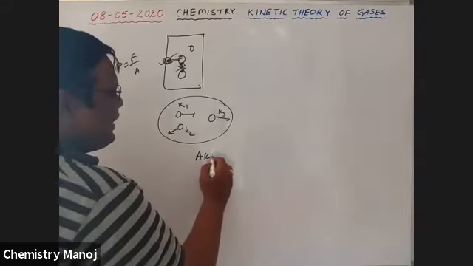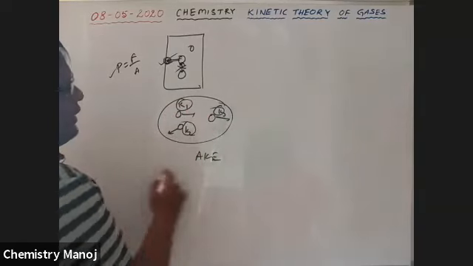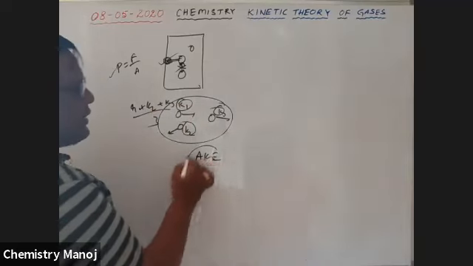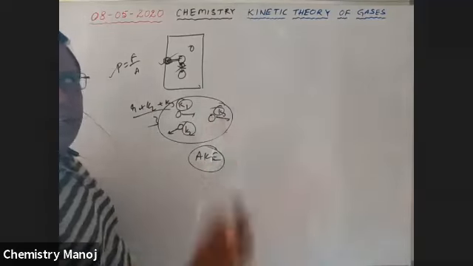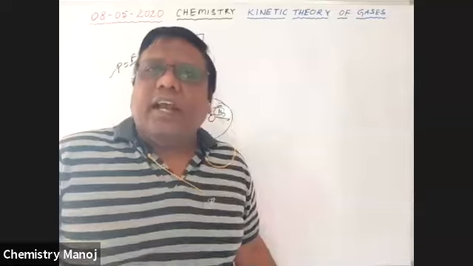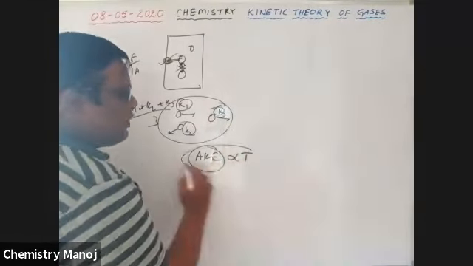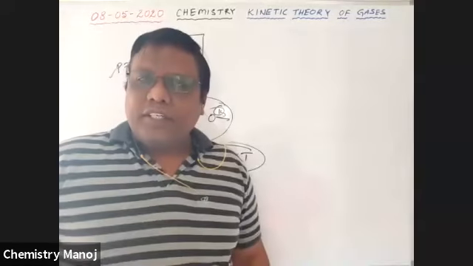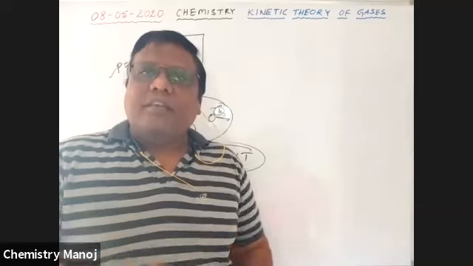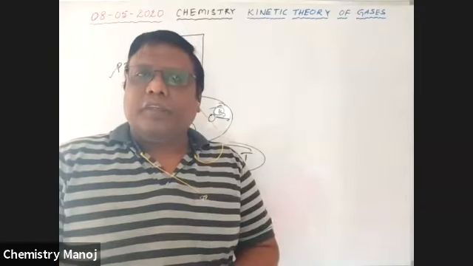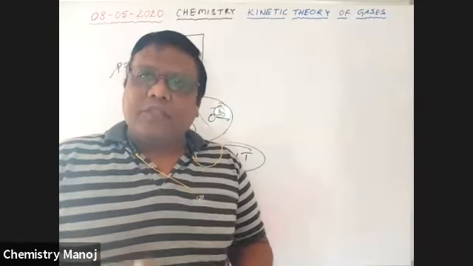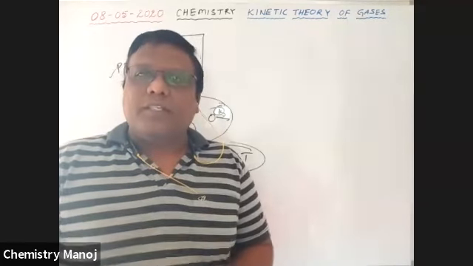But the average kinetic energy, that means the sum of all these divided by the number of molecules, is the average. Average kinetic energy is K1 plus K2 plus K3 by 3. The average kinetic energy of the gas molecule is constant, and it is directly proportional to the absolute temperature of the gas. Mind it, every gas molecule moves randomly in all directions with different speeds. They are not at rigid positions. They move randomly in all directions with different speeds.